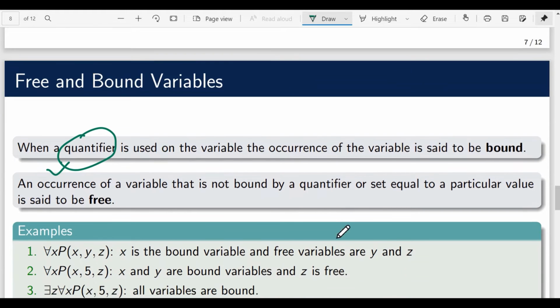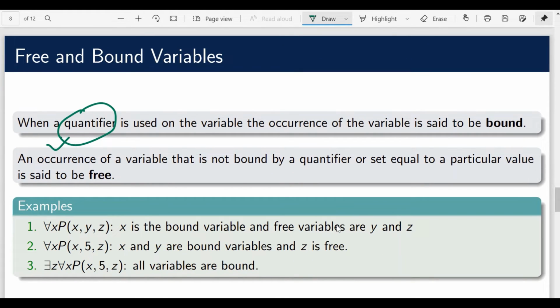Let's consider some examples, then this will become more clear. Let's say I write: for all x, p of x, y and z. Here x is bound because we are using universal quantification for x, and we are not setting any values to y and z, and also we are not using any quantifiers for them, so y and z are free. In the second statement, for all x, p of x, 5, z, I am assigning a specific value to y, so y is bound.